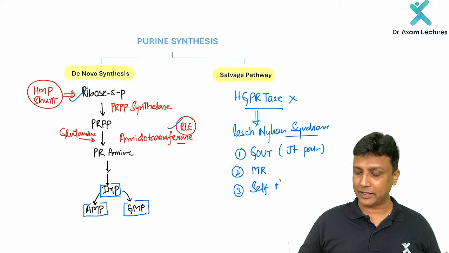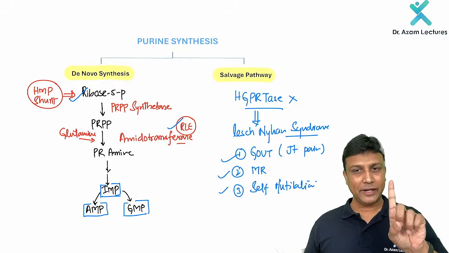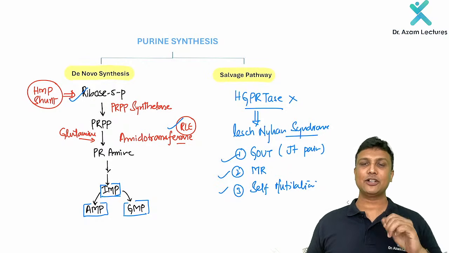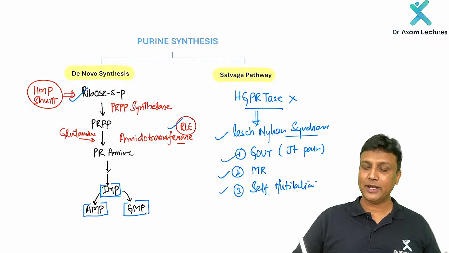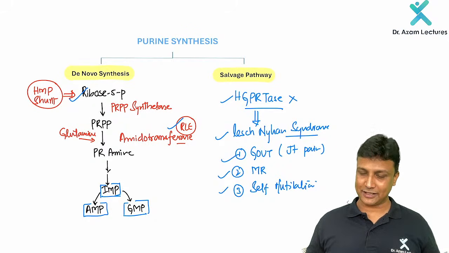The person will be harming himself. Self mutilation also happens. If you see a combination of these three here, joint pains, mental retardation, and self mutilation, yes, the answer is Lesch-Nyhan syndrome. Enzyme deficient is HGPRT. Last July, this question was asked, guys.